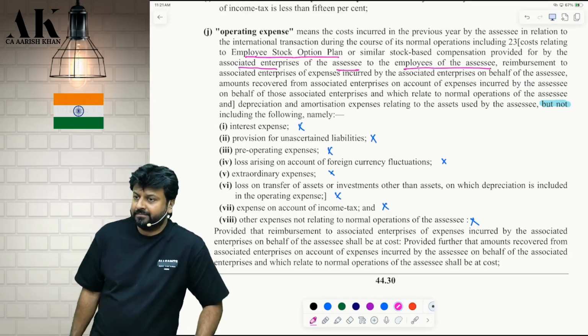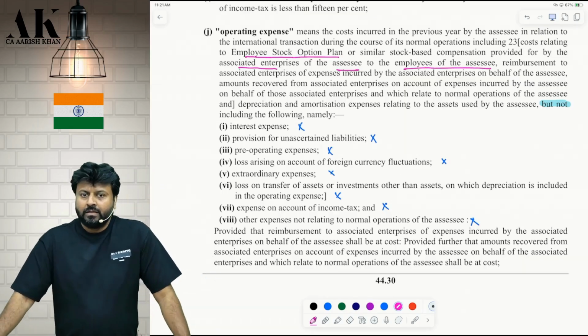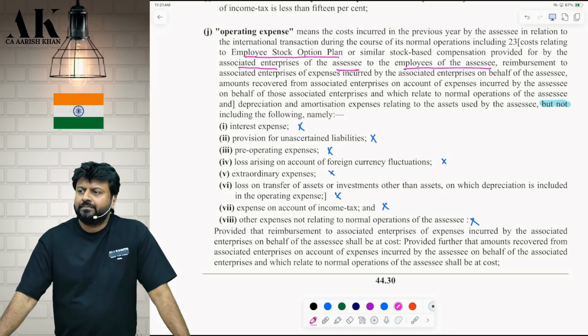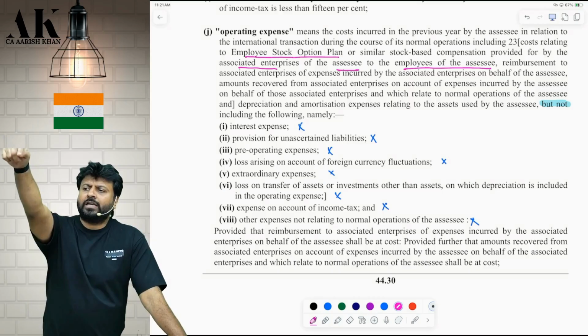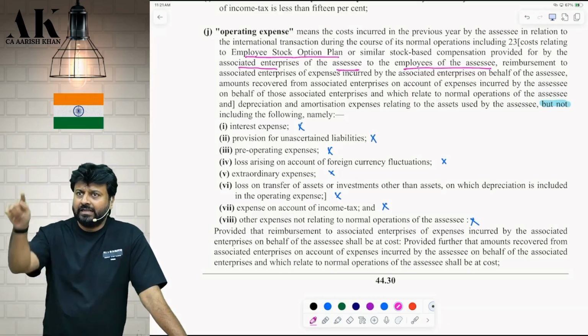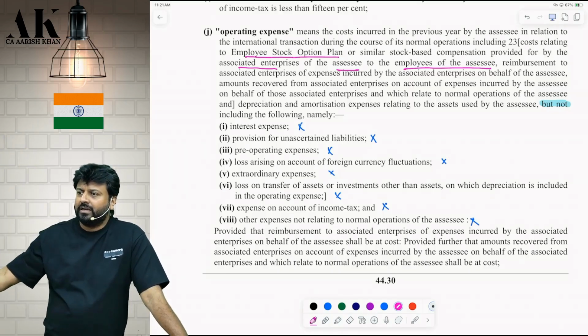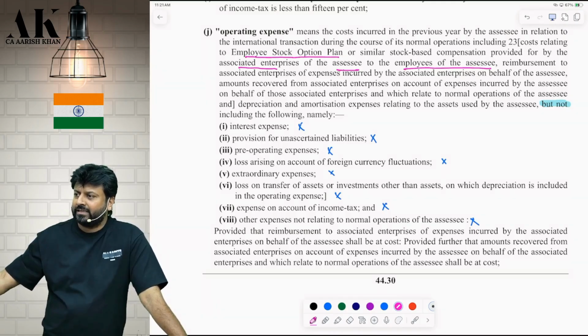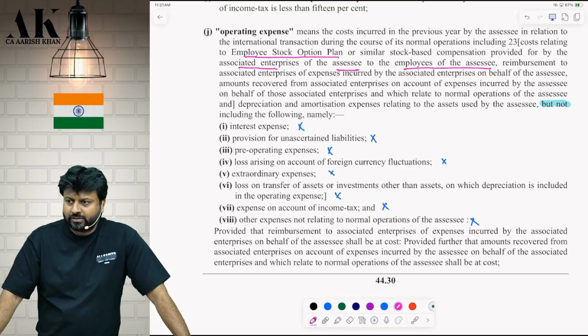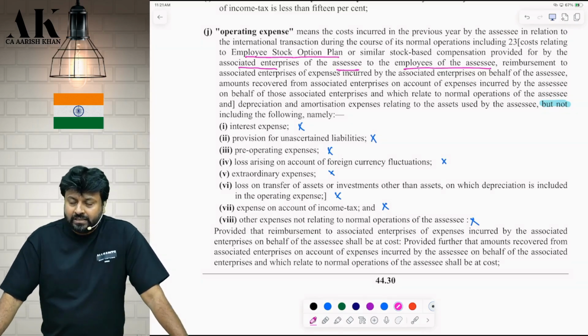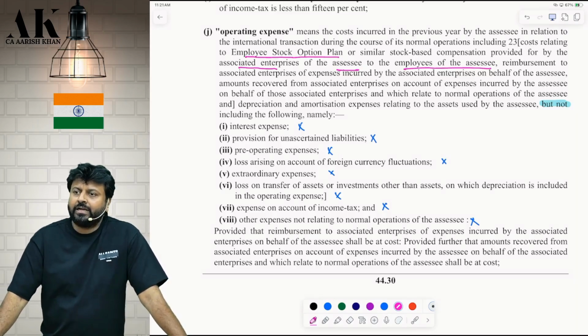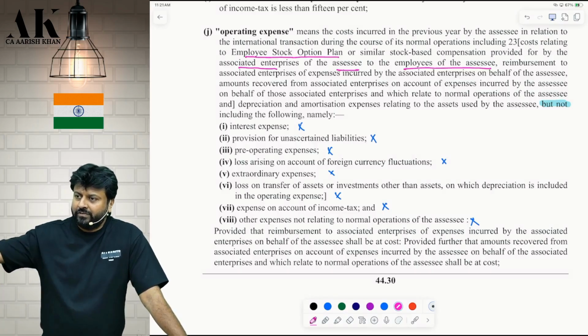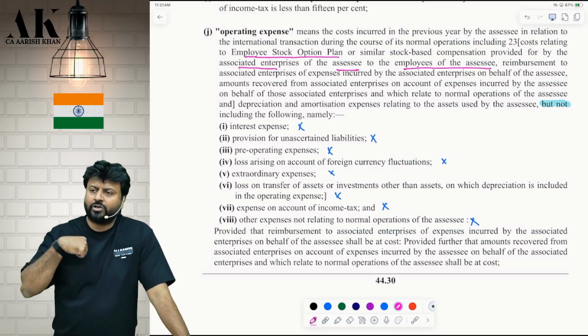Underline properly. Who is giving ESOP? Am I giving or the other party is giving? The other party is giving ESOP to my employees, correct? Include that also in the operating expense. Otherwise, you will tell the other party, don't pay me this much money, give ESOP to my employees. Include that also as your cost.